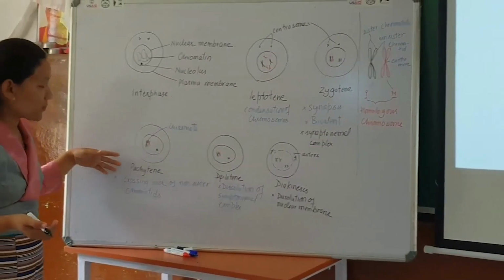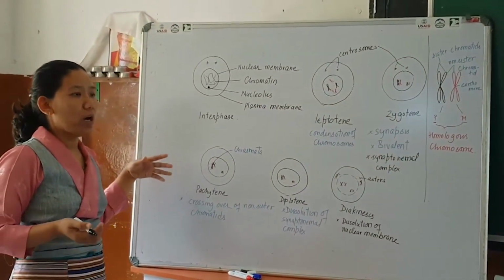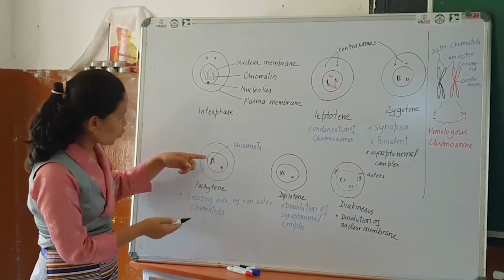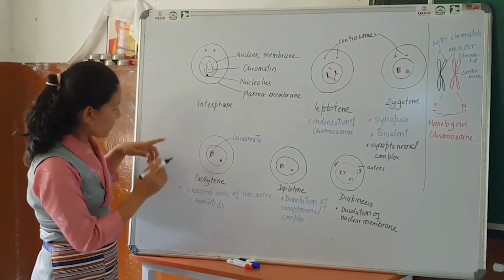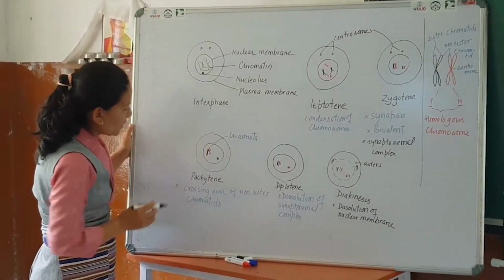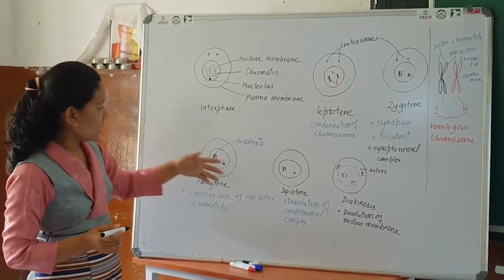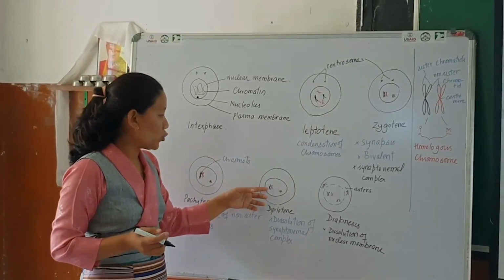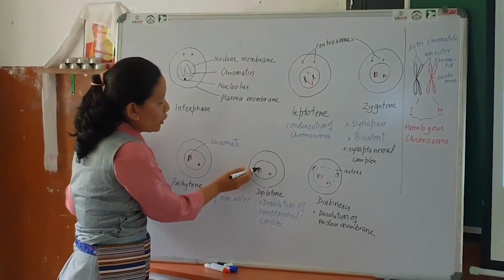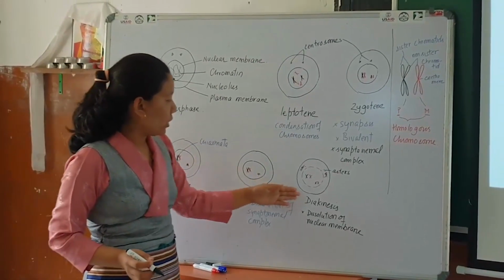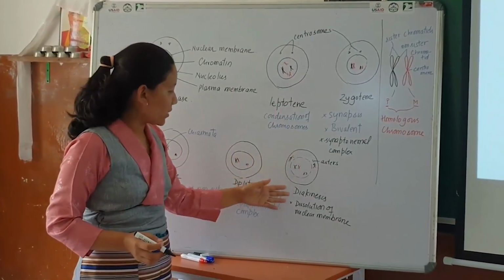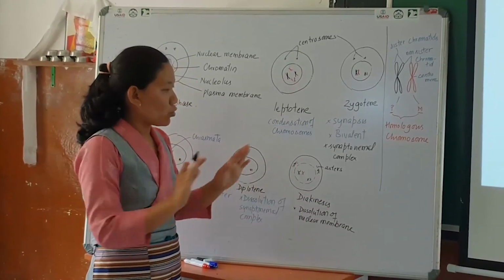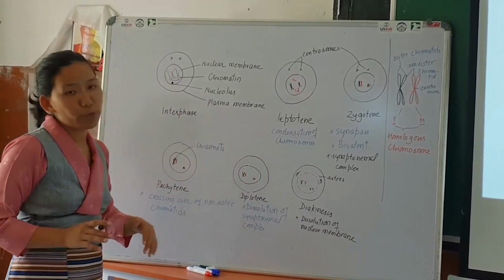Now the third point you can see is pachytene, and it's very important, especially for the creation of variation. And here you can see the crossing over of non-sister chromatids, and they are crossed over at a point. Here we call it chiasmata. And next thing is the diplotene. So after that, the synaptonemal complex dissolves, and these two homologous chromosomes are held at the point called chiasmata. And later on, the nuclear membrane starts to disappear and it enters into the stage of diakinesis. And these homologous chromosomes are also well separated. So this is about the prophase 1.